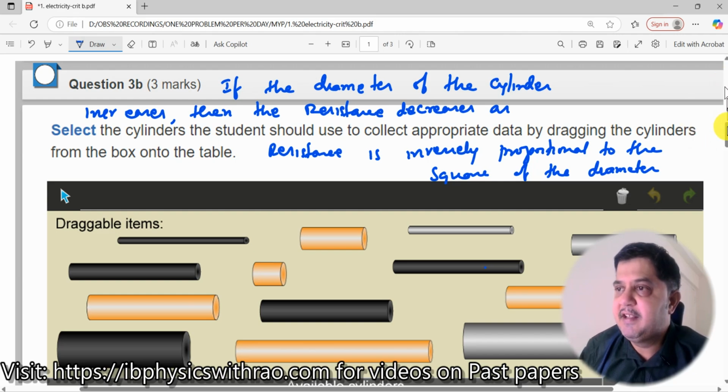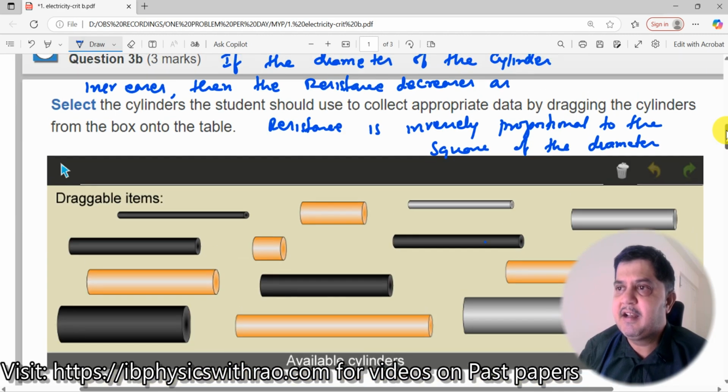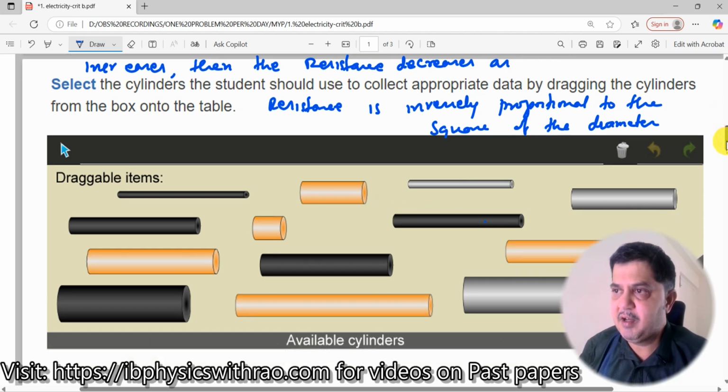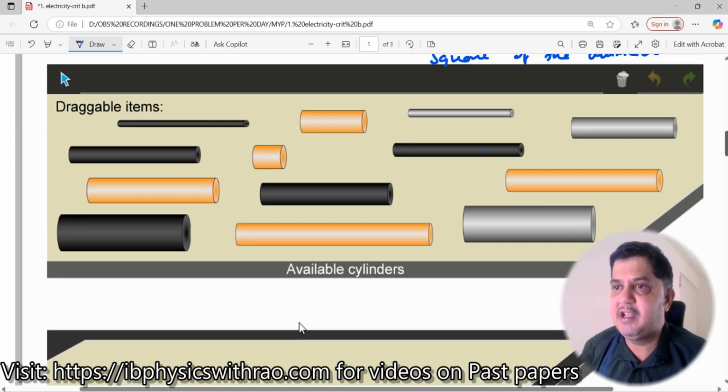Okay, now next question. So here, select the cylinders that the student should use to collect appropriate data by dragging the cylinders from the box onto the table. What I have done is, this was available in some access prep, so I will not be able to project the access prep over here, but instead I have converted this into a Word document and a PDF. So as a result, I will not be able to drag it. But when you are doing an e-assessment, definitely you will have a cursor here, and you will be able to drag.